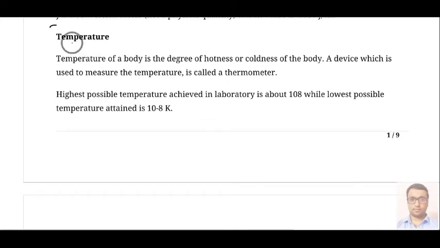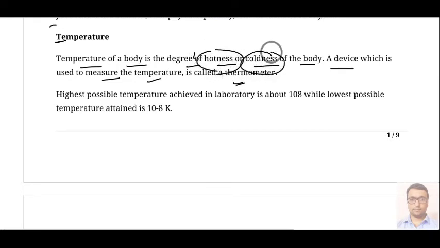Next we have temperature. Temperature of a body is the degree of hotness or coldness of the body. A device which is used to measure the temperature is called a thermometer. Temperature provides you how hot or how cold a body is; that measurement is given with the help of temperature. The highest possible temperature achieved in a laboratory is 10^8, while the lowest possible temperature is 10^-8 Kelvin.